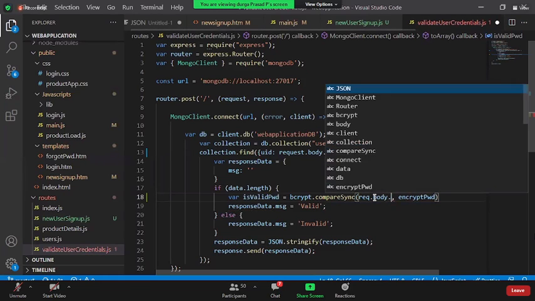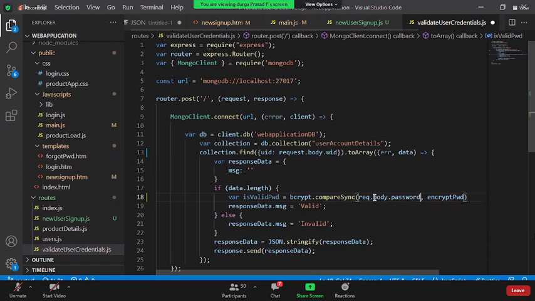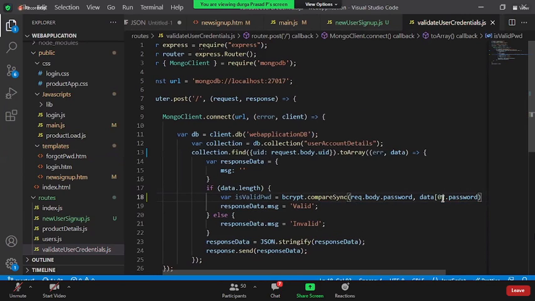Request dot body dot password, whatever the password the user is passing. And what is the encrypted password? Is it not this data of 0 dot password? Yes or no? Why am I saying data of 0 dot password?